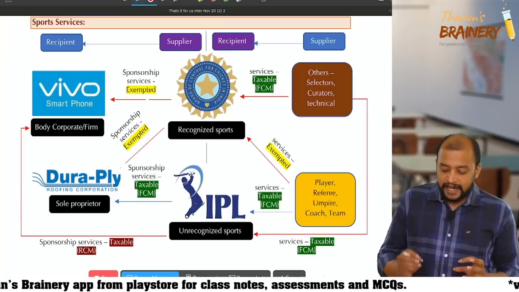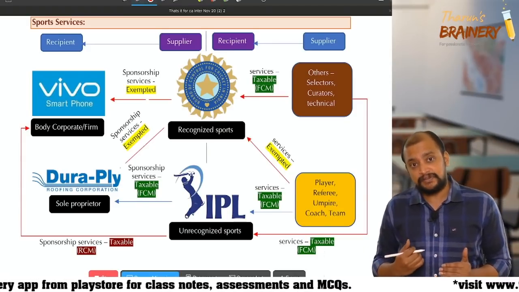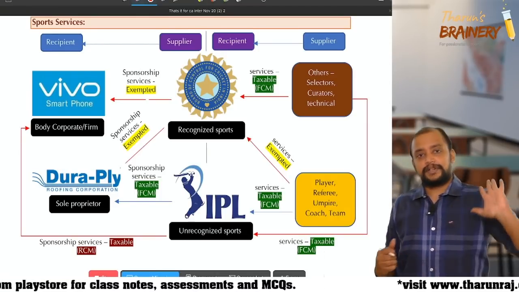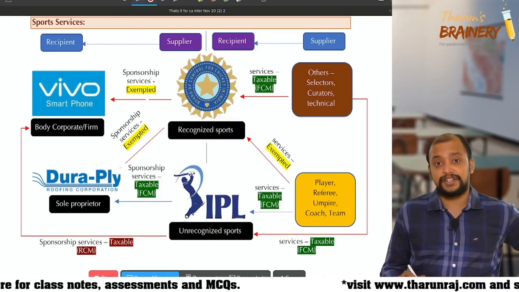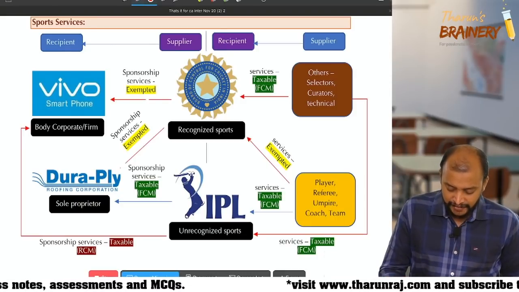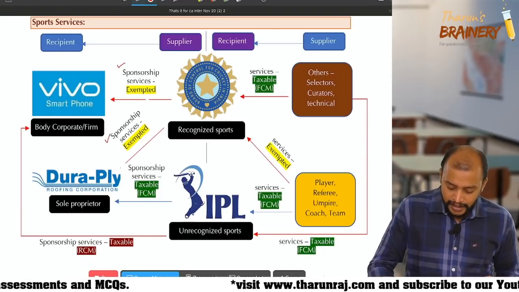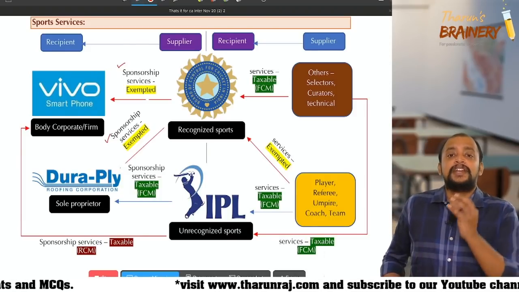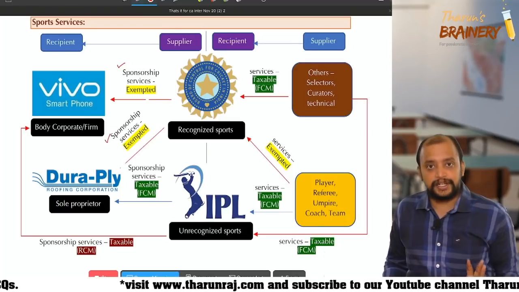When a recognized sports body is providing sponsorship services to any person, it is exempted. So sponsorship services to a body corporate or firm, exempted. Sponsorship services to a sole proprietor, exempted. So whenever a recognized sports body receives money, that is exempted.